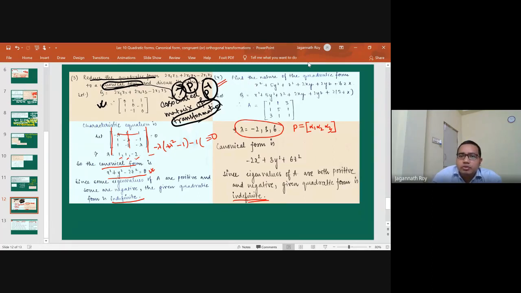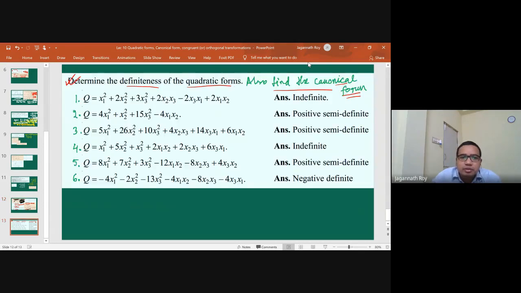So our task is to find only the eigenvalues. From here we can tell the nature of the matrix, the nature of the quadratic form. So I have given you some examples for practice. You can try it.